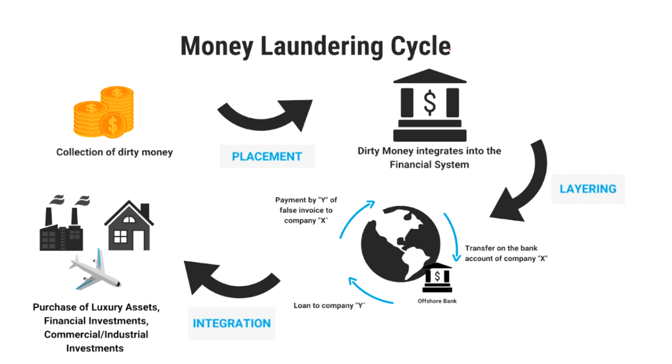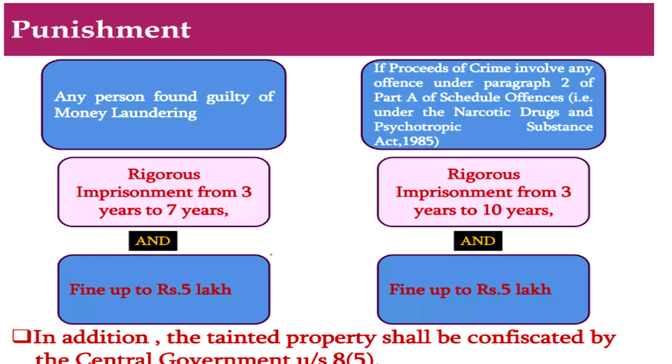We have seen the collection of dirty money. They will keep it here and integrate it into the financial system. They then transfer it to the bank account of some X company, or make payment of Y against a false invoice to the company, and they will buy real estate, luxury items and other financial investments like that. So this is the cycle of money laundering.